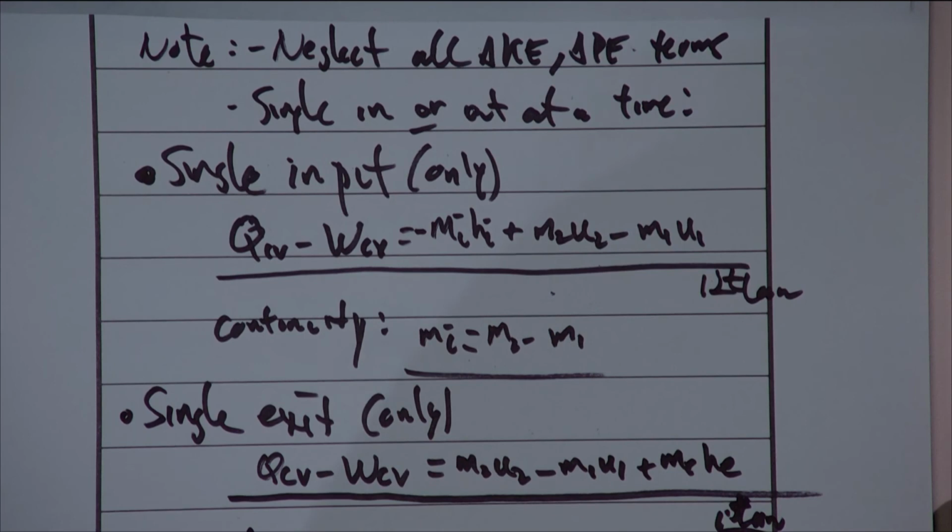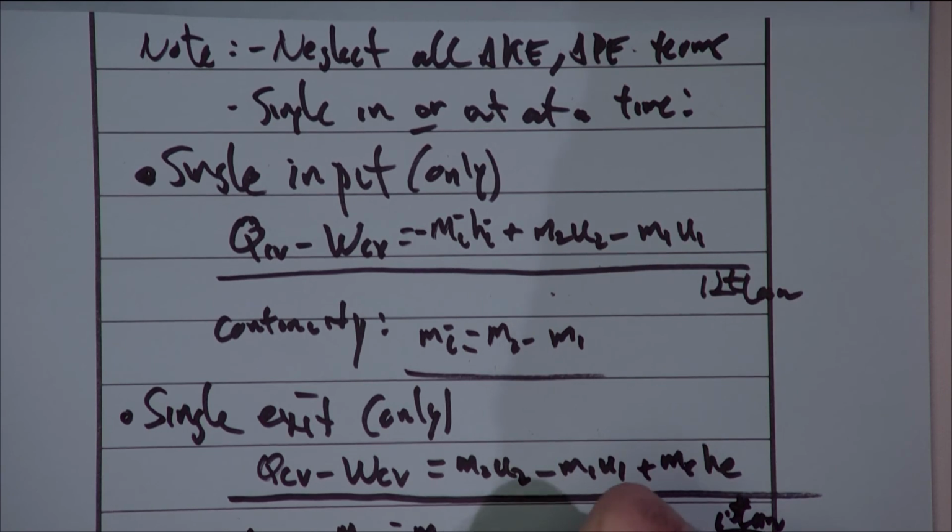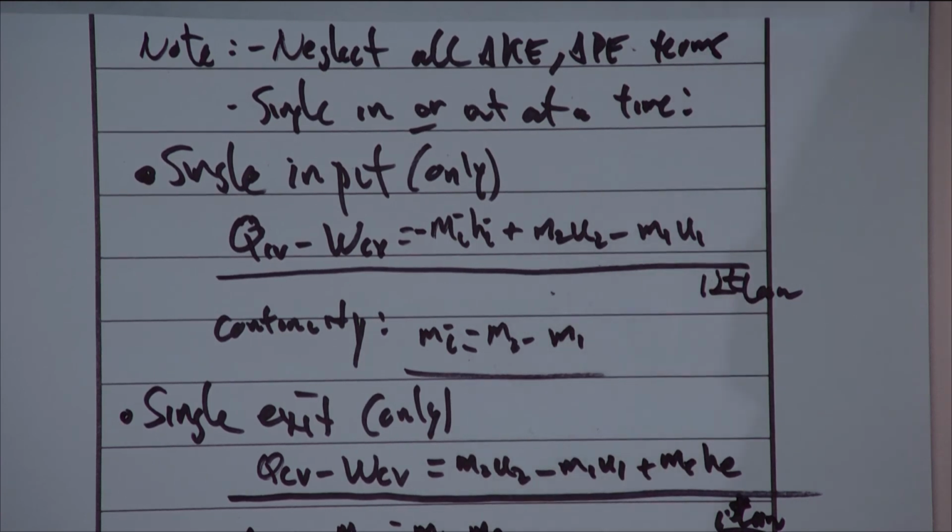But again, we can go to the continuity equation, or we can just use our logic. If we're only leaving, that is, if we only have some mass flowing out, the mass that flows out had better be the difference between what we start with and what we end with. I mean, where else is it going, right? So clearly, this is just M1 minus M2. Now again, you can go back to the continuity equation and derive this, or you can just use logic and say, well, obviously, what's flowing out has to have started on the inside. The difference between what you start with and end with, M1 minus M2, and better equal what's flowing out, MP.